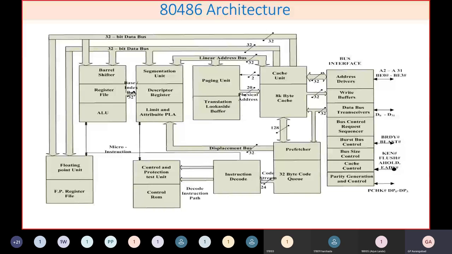This was the fifth architecture, and Pentium means five. That is why they gave this processor the name Pentium, and they came into the market with a Pentium processor which is much faster, about five times, than the 80486 processor.